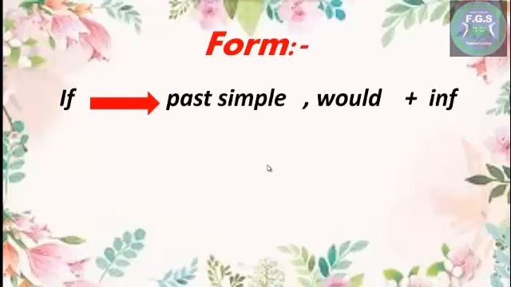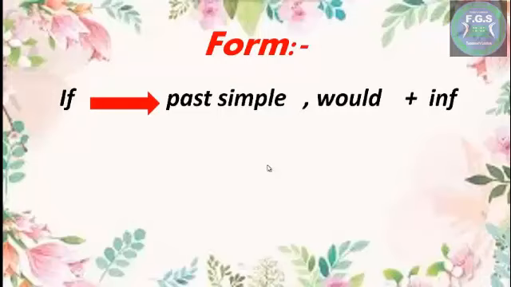So how can I form a sentence using the second conditional of if? Okay, if is also followed by two sentences, but the first sentence will be in past simple, and in the second sentence we will use would plus infinitive.